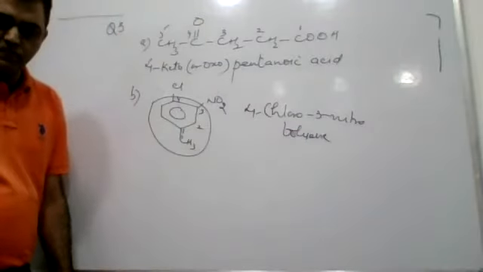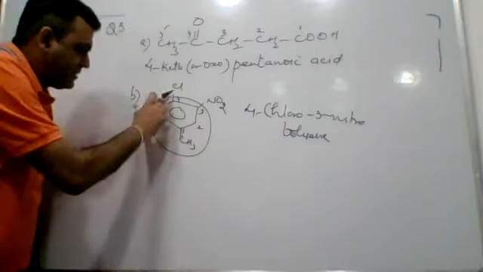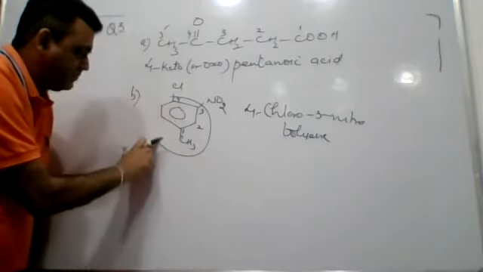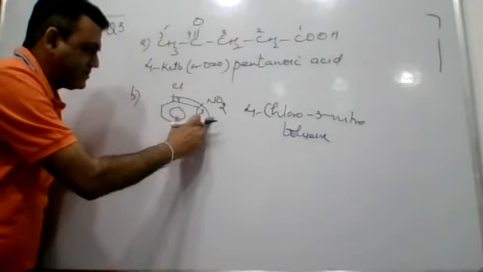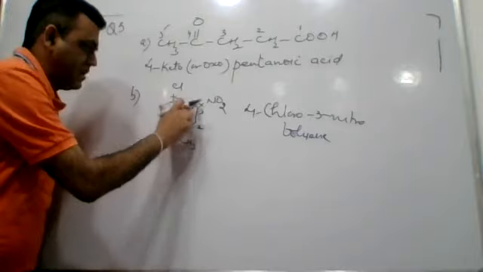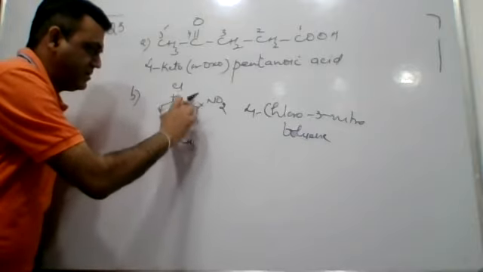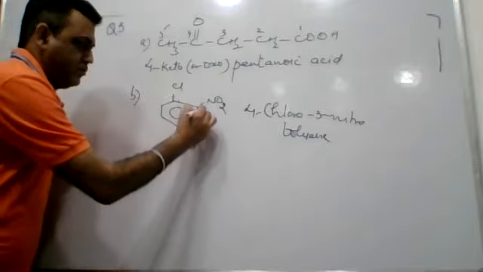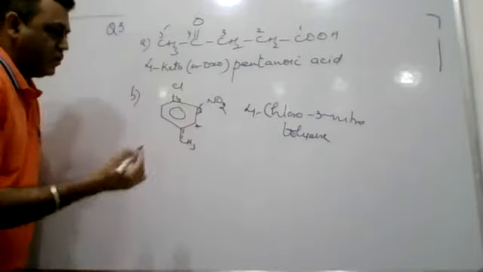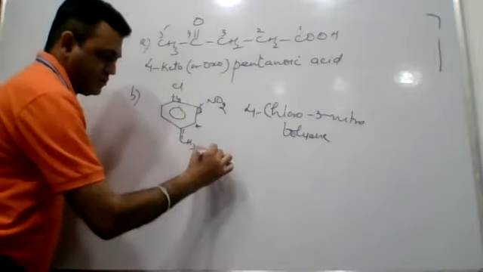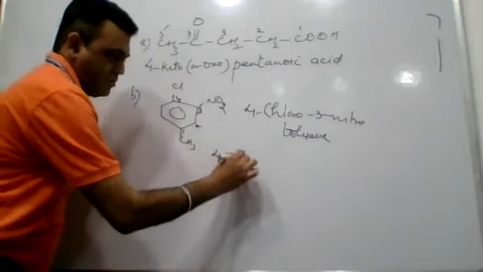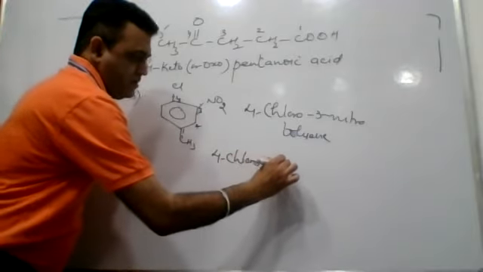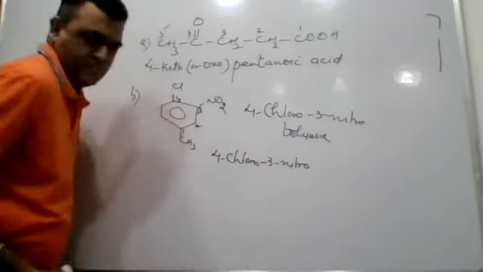As there is no functional group, there can be slightly another way also to pick up the same compound. So the other system would be for this: we can name it as a benzene compound. 1, 2, 3, 4. So optionally we can have another name also. 4-chloro, 3-nitro.